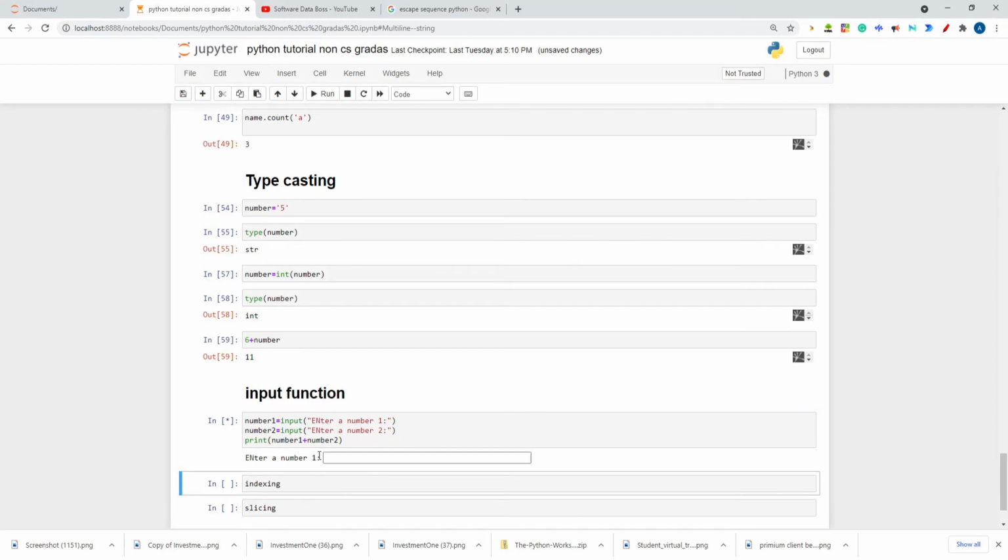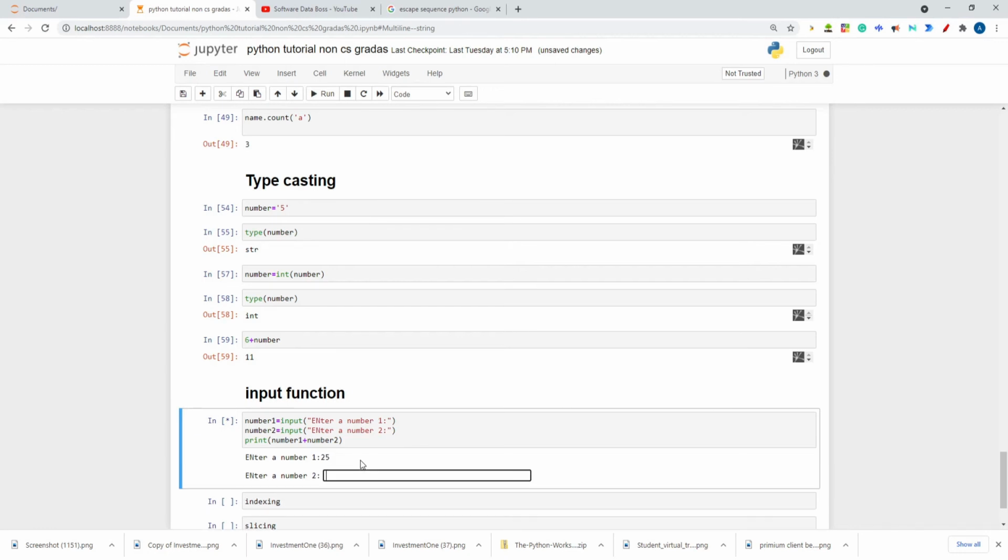Now see, the colon has come. Now it is nice. I am taking the first number as 25, hitting enter. Now I am taking the second number as, let's take 30. So it should return me the sum 55, right? If I hit shift enter, it is coming 25 and 30. Why is it not giving 55?